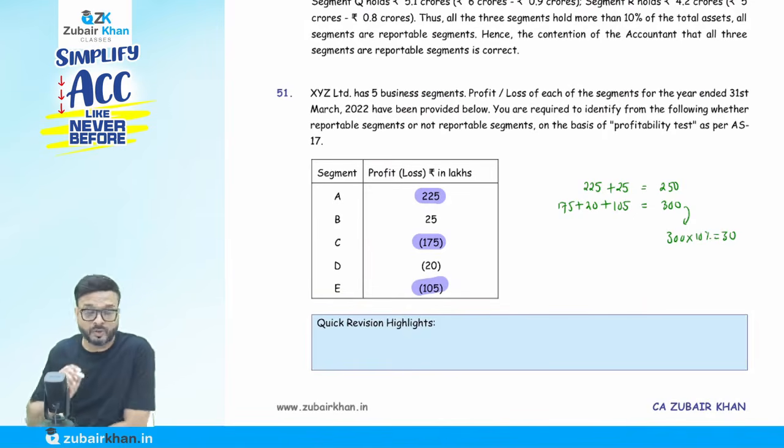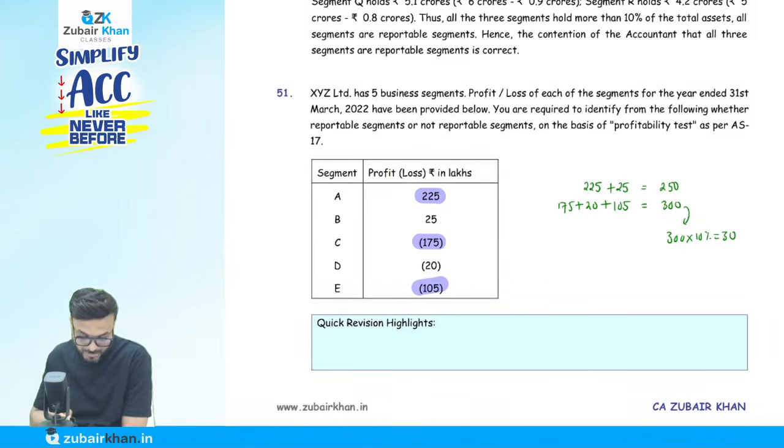Step number 1, total of profit making segments: 225 and 25. Step number 2, total of loss making segments: 175, 20 and 105. Step number 3, greater of the above, so greater is 300. Step number 4, 10% of it. 10% of 300 is 30.